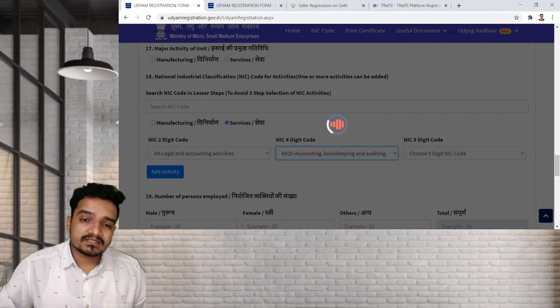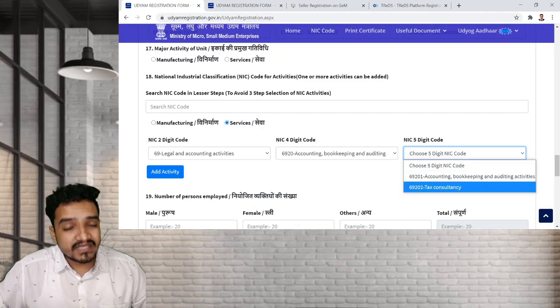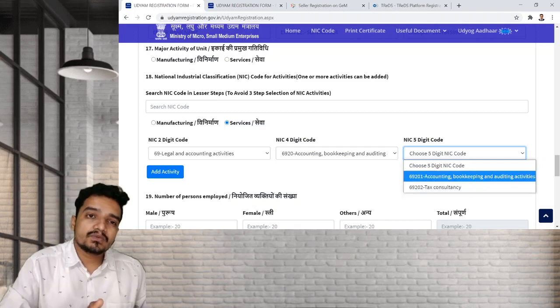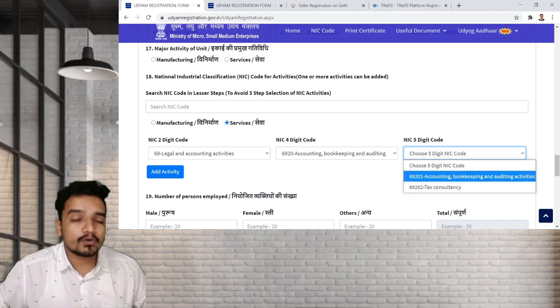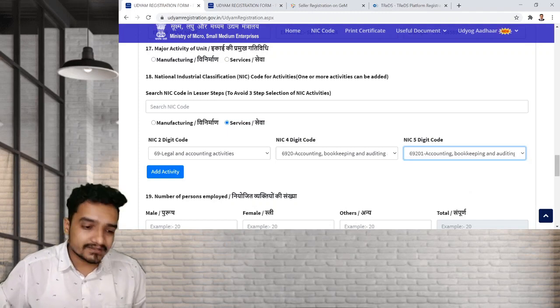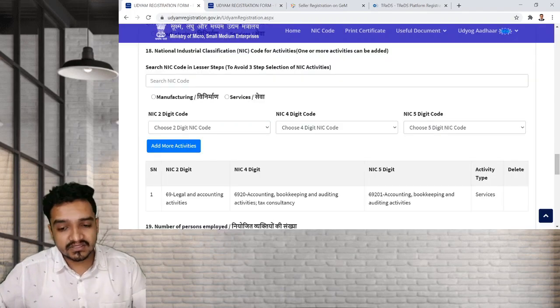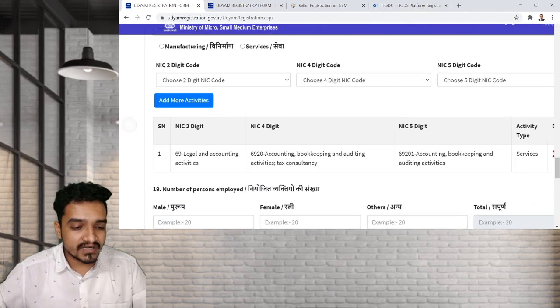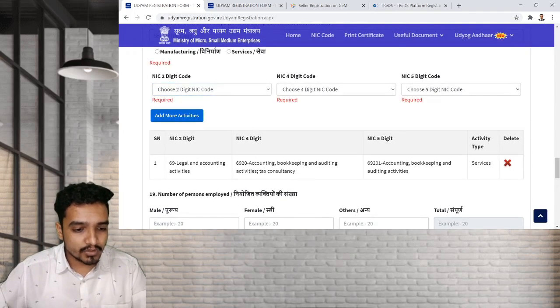Then next, the NIC 5 digit code. We can select both, because chartered accountants do both: tax consultancy, plus accounting, bookkeeping and auditing activities. Once you select this, then add activity. Right now we are done with the first part, then we can do this again, add more activity.